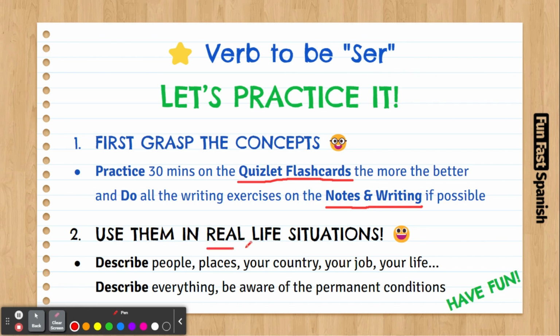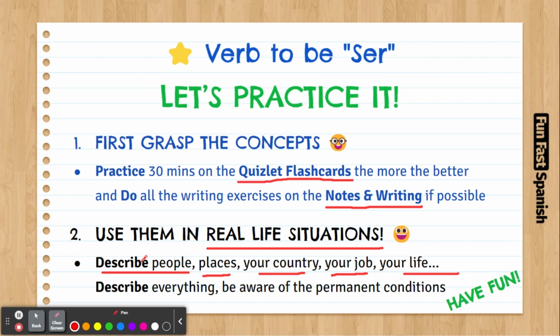And in real life situations, you are going to use this verb when you describe people. You can describe your family, your house, your country, your job. You can describe your life. Anything that you want to describe, do it.